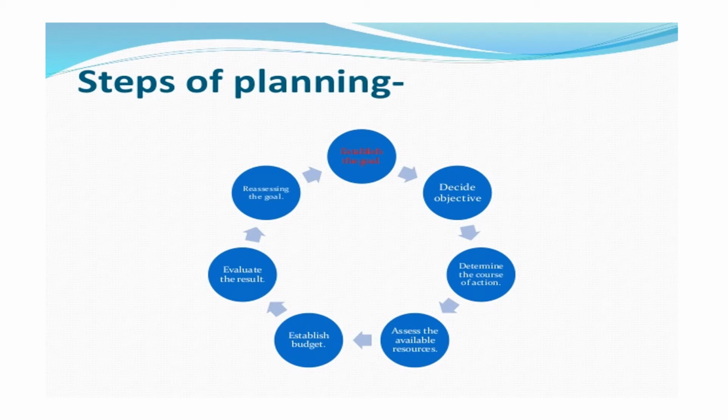So you need to have a checklist of items you need first in your hand, and you should see whether it is available or not. And next is establishing the budget. By considering the cost of equipment, if you are planning for refreshment, or for remuneration for the person who is taking the in-service education, by considering all those things, you can plan the budget. And after the program, you evaluate the result.